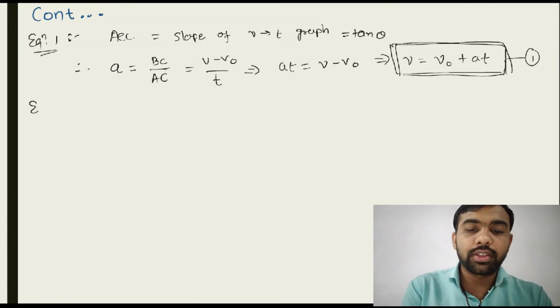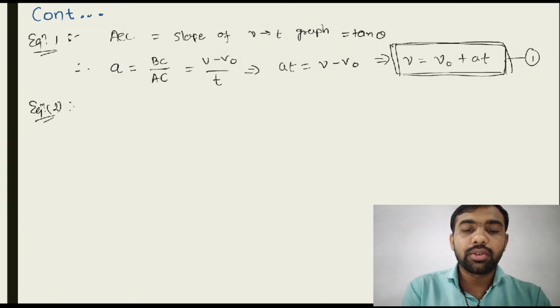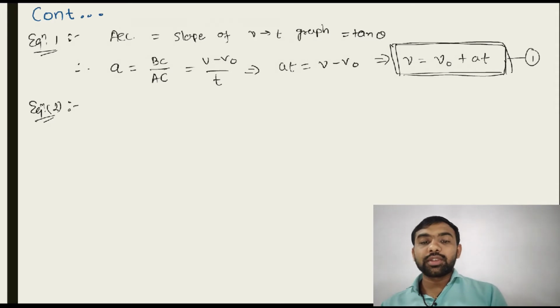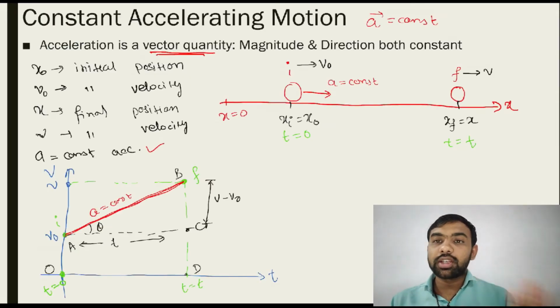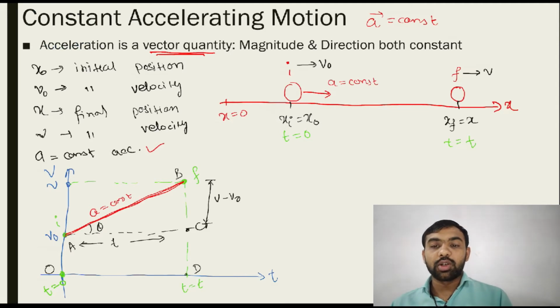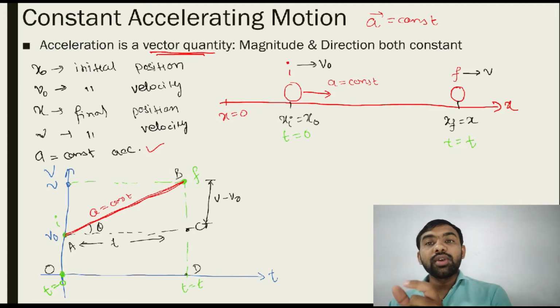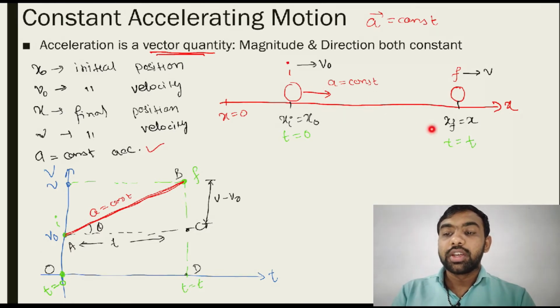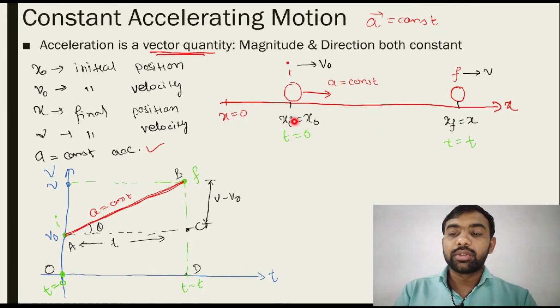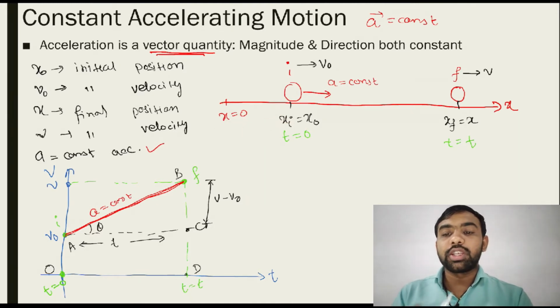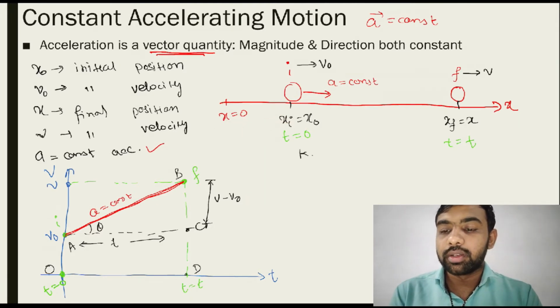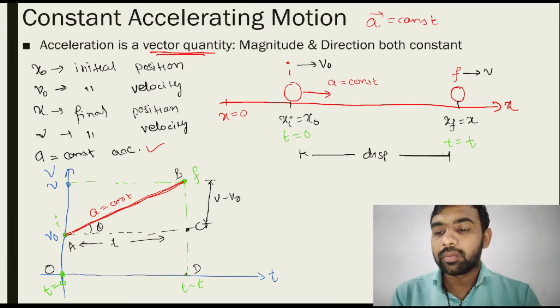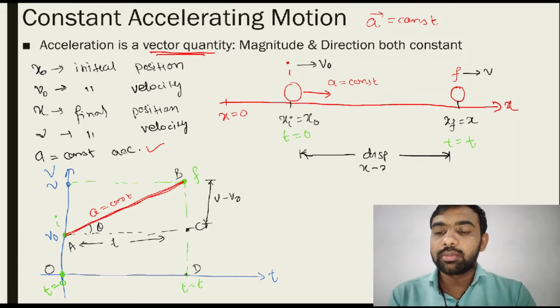Let's derive the second equation, equation number 2. The first equation is related to velocity. Now think about the displacement. The object is moving from x0 to x. It means how much displacement? See, this much displacement, you can see the red marks. So the displacement is total x minus x0. Displacement is equal to x minus x0.